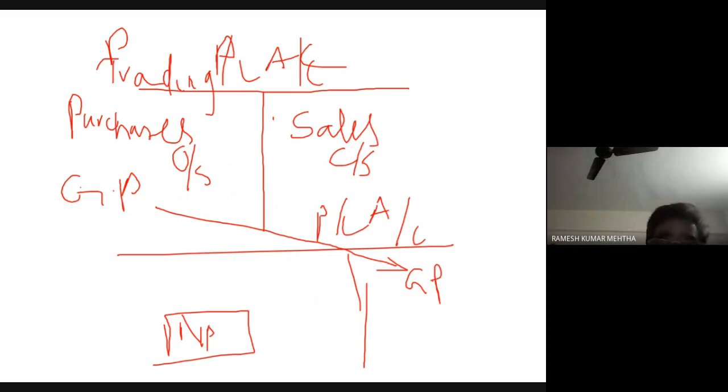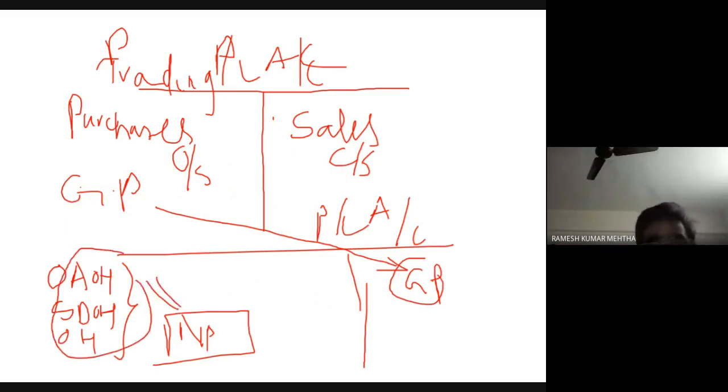And there are many expenditures like office and administration overheads, selling and distribution overheads, and other expenses. From this gross profit all these expenses are deducted, and finally you will get net profit. So this is the procedure to find out the net profit.